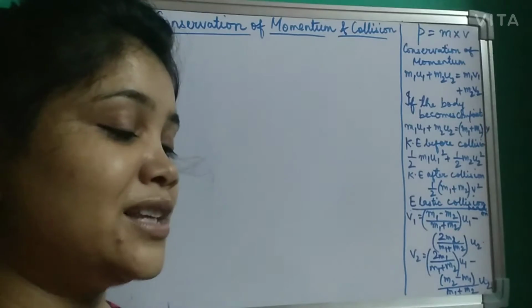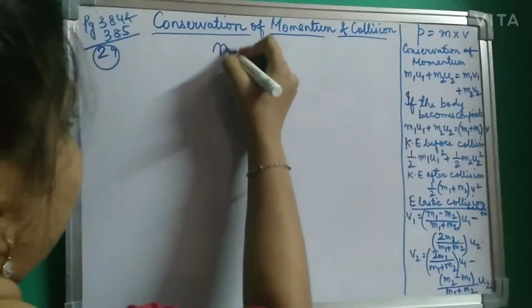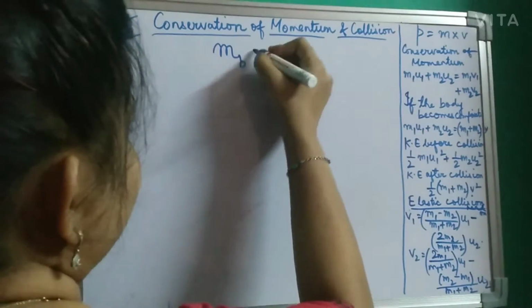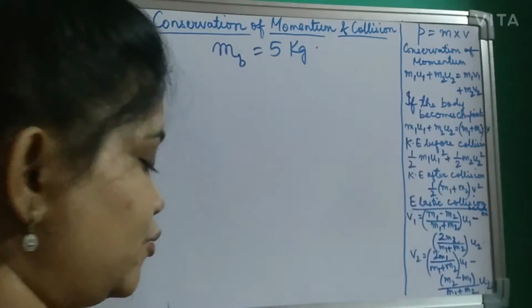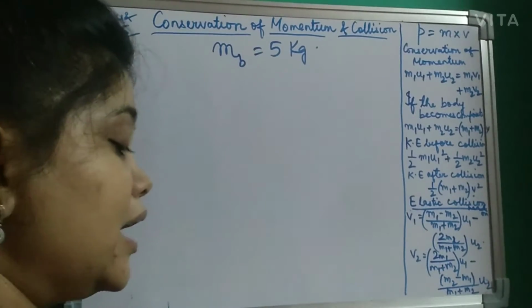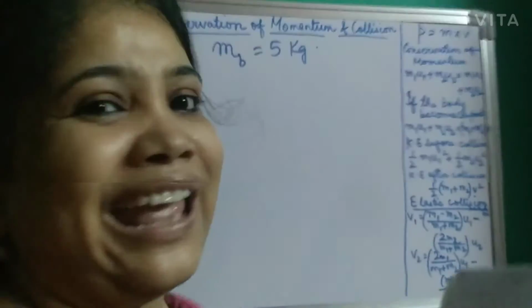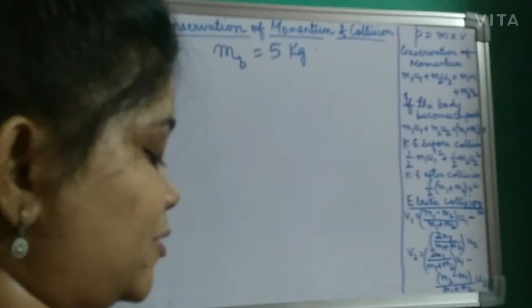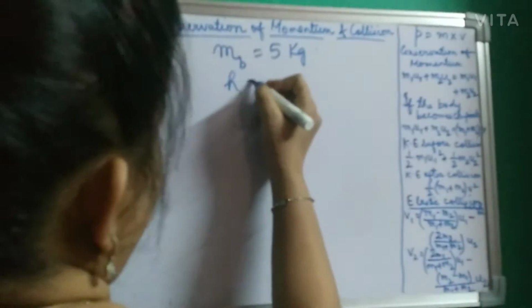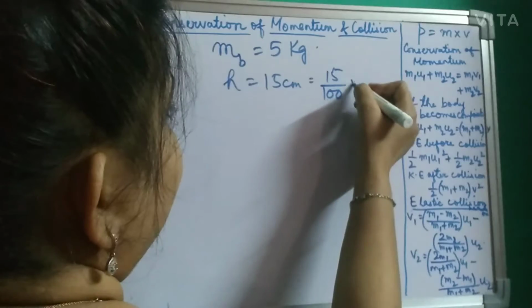Sum number 29 states: a block of wood of mass 5 kg is suspended by a thread. A gun is fired in the horizontal direction and the bullet strikes the block and is embedded. That means the bullet is getting embedded in the block. As a result, the block is raised by 15 centimeter. That means H is given as 15 centimeter. So first you have to convert 15 centimeter to meter, that means 15 by 100 meter.